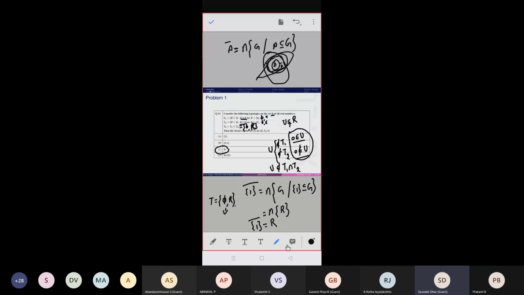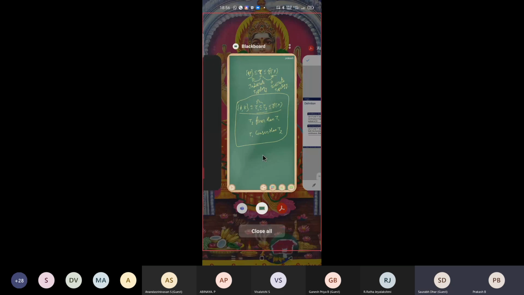Sir, could you make your slides a little bigger? The fonts are not properly visible actually. Sorry? Could you make your slides a little bigger because the fonts are not properly visible to me. I'm sorry, my text is not properly visible?